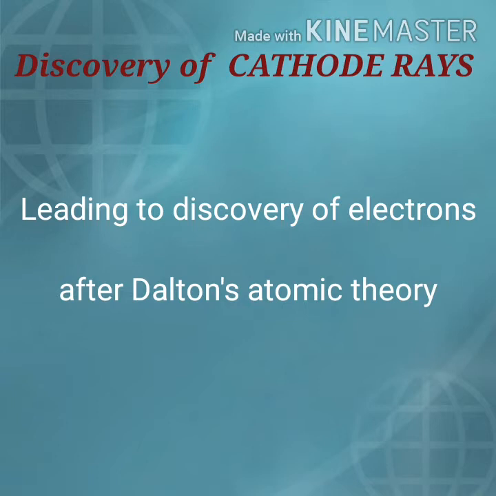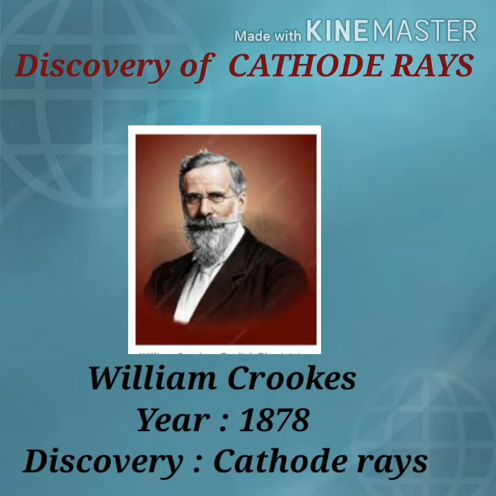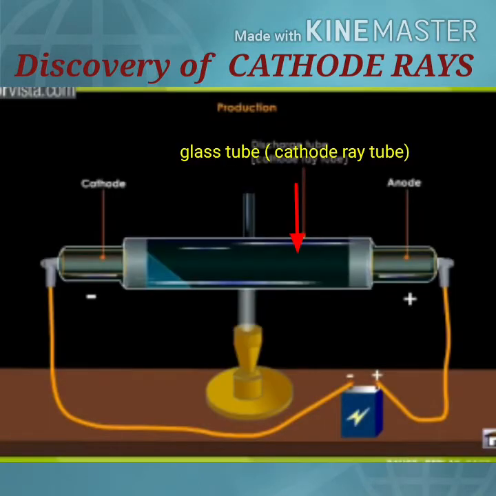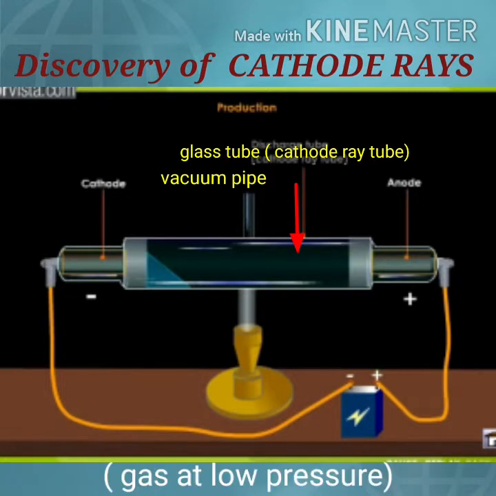Some years after Dalton's atomic theory, a scientist named William Crookes performed an experiment in 1878. For his experiment, he took a glass tube and connected it to a vacuum pump. This pump is used to reduce gaseous pressure, so inside the tube there is low gaseous pressure.